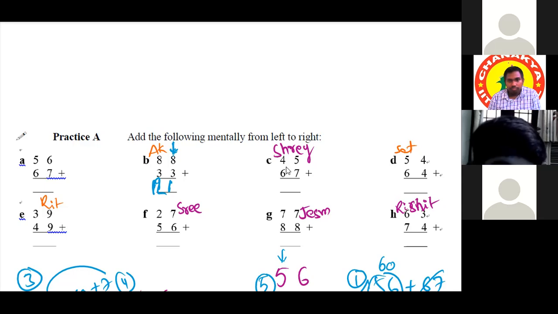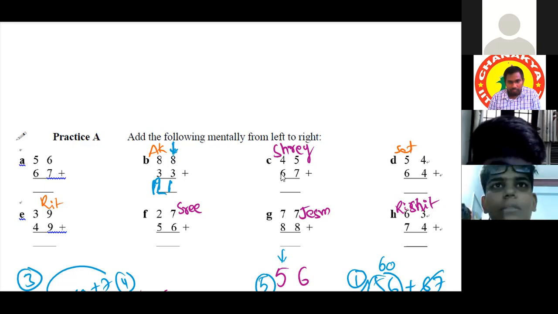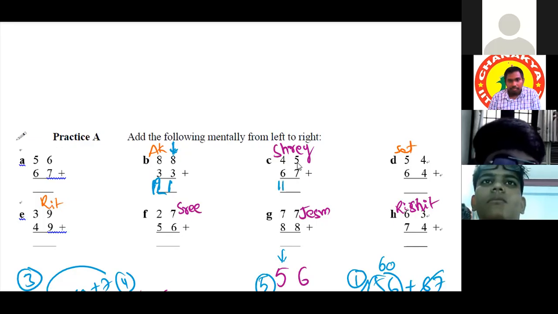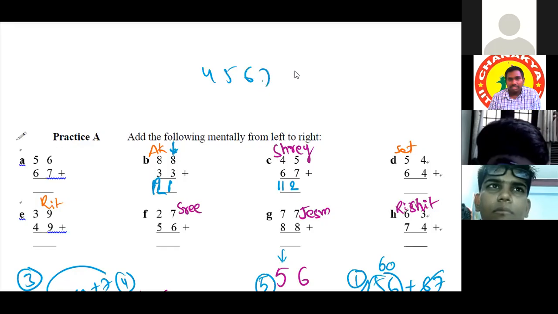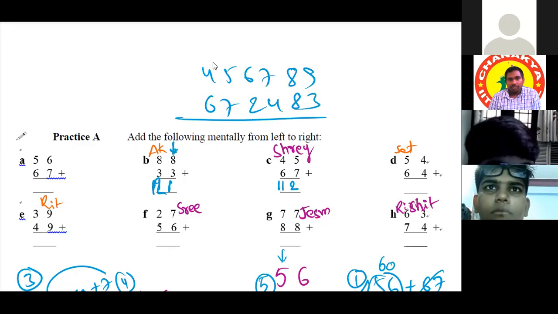Yes, sir. 4 plus 6 is 10, and with the carry combination, it will be 11. Okay. 11. 5 plus 7 is equal to 12, but the end number is 2. So no need to take the complete number. Only for the first combination we'll take the complete number. From then onwards we'll take only the end number. Okay. Yes, sir.